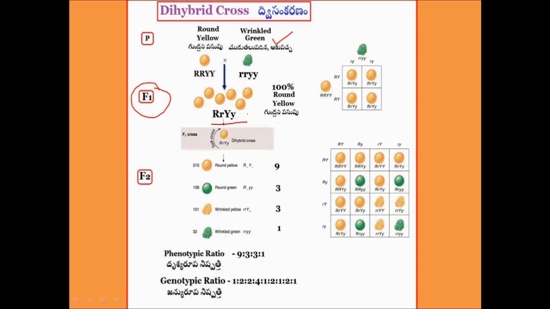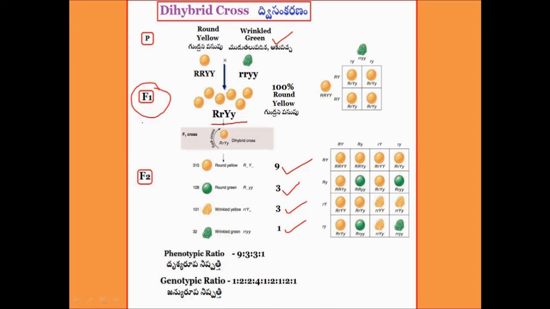So what he did was, he selfed the F1 plants to find out the result of the F2 generation plants. And here he found out that a new variety, which he called a recombinant variety, appeared. The recombinants were in the ratio of 3 and 3. And this 9 and 1 are the parental combinations.